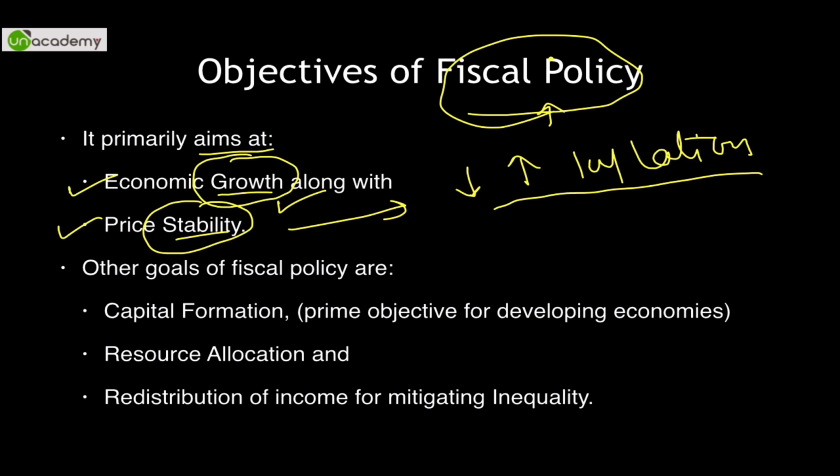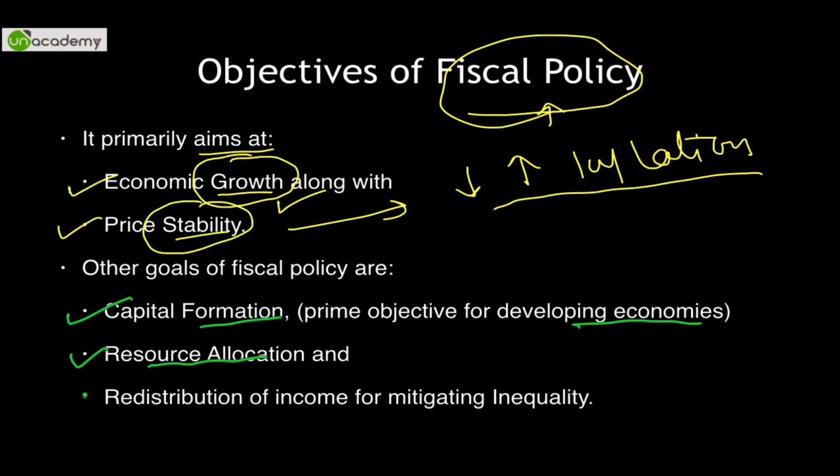The other goals of fiscal policy are, as you can see, capital formation. This is the primary objective for developing economies. Capital formation in terms of building hospitals, schools, health centers, etc. All these are capital formation instances. As soon as the government imposes taxes, it can spend on something like capital formation. Second is allocation of resources. As we discussed in our introductory video about allocation of scarce resources, this can be done by the government of India primarily through the efficient fiscal policy that it adopts.